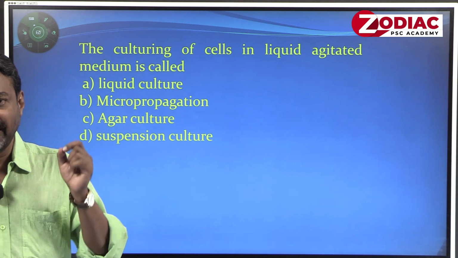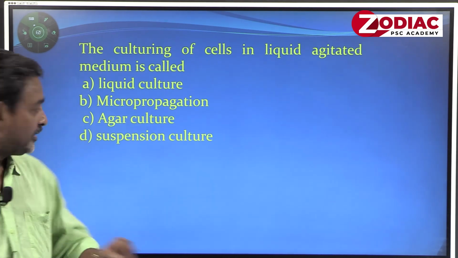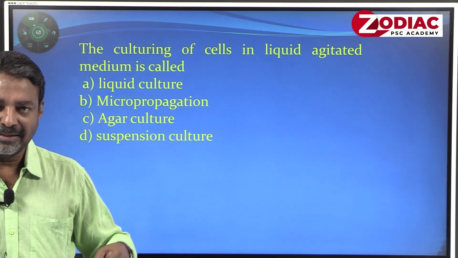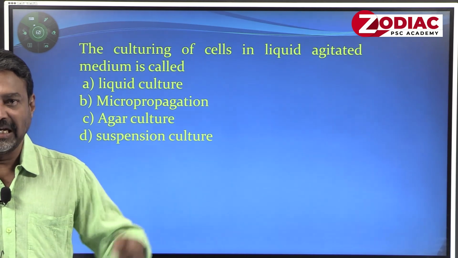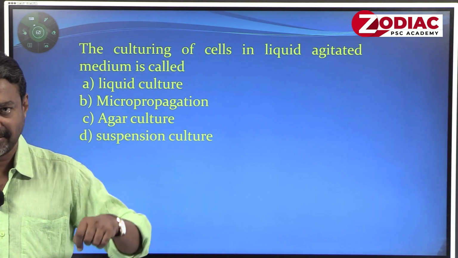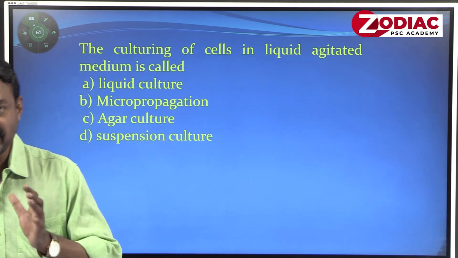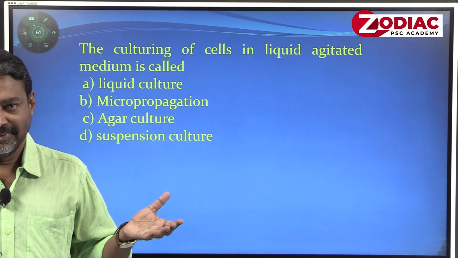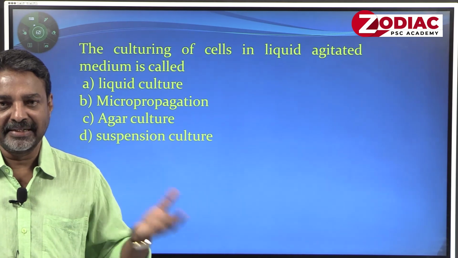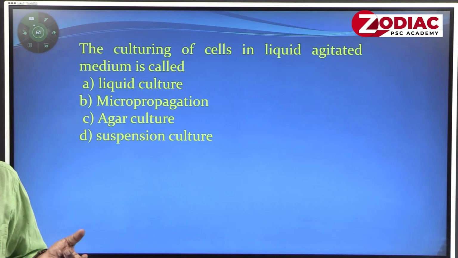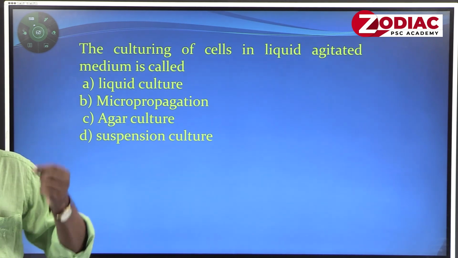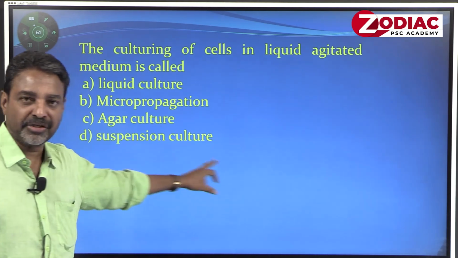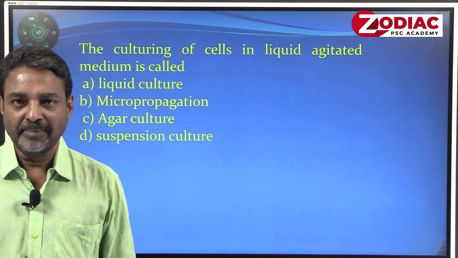We put a simple name for the liquid agitated medium, suspension culture, because whenever you are culturing a material or an explant in a liquid medium, in a shaker, which shows some shaking, agitation with a particular speed, variable again. The speed is referred to in terms of rotations per minute, RPM. So liquid medium with shaking is meant for suspension cultures. But there is another way of asking the question.